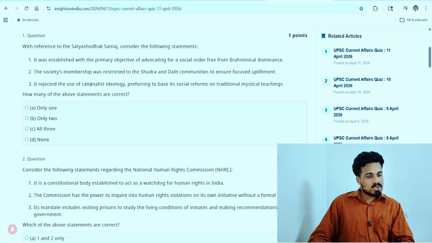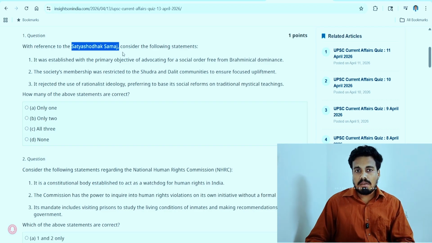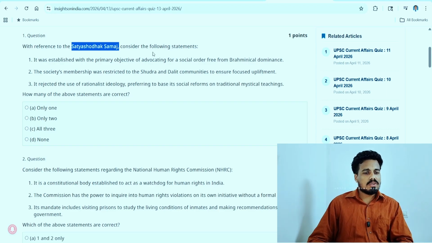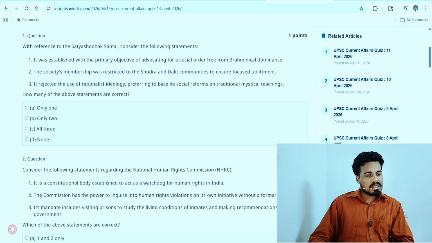It rejected the use of rationalist ideology, preferring to base its social reforms on traditional mystical teaching. This is also wrong. Every progressive society or organization, like Satyasodak Samaj or Raja Ram Mohan Roy's Samaj, preferred rational ideology and rational thinking.